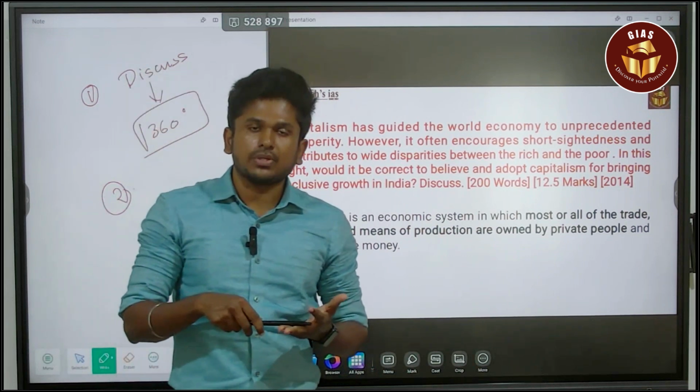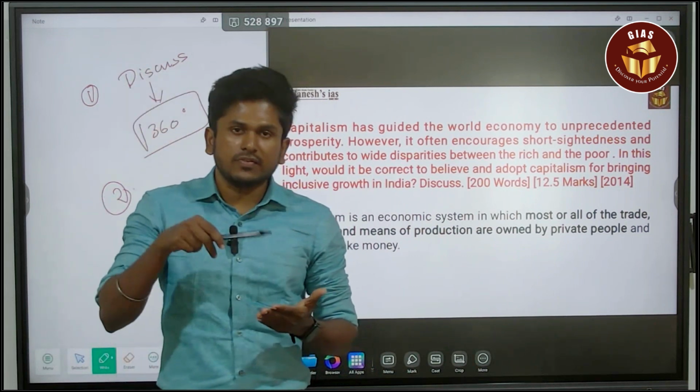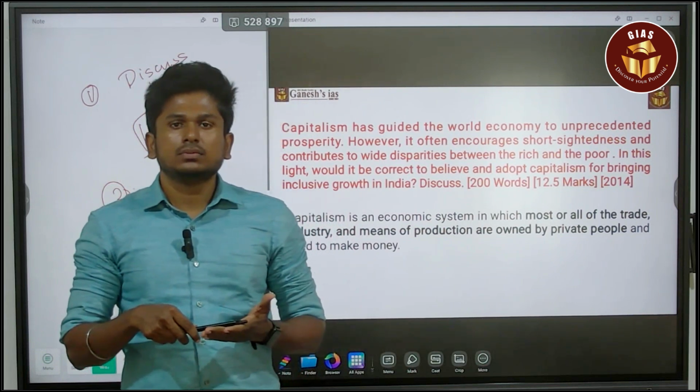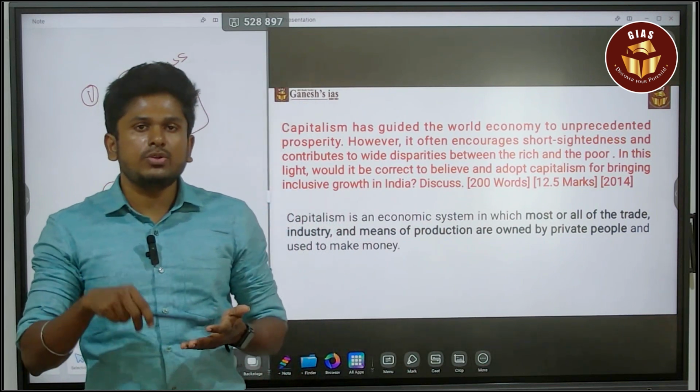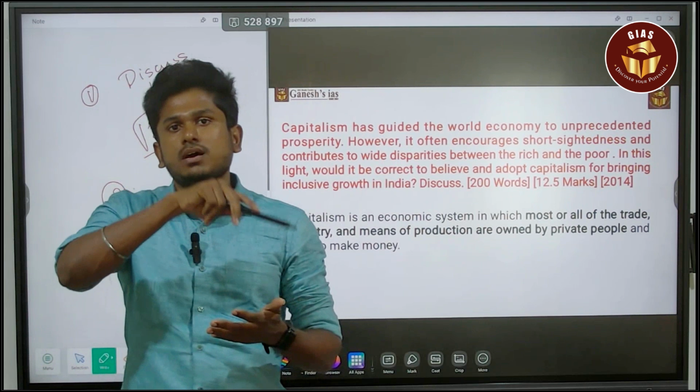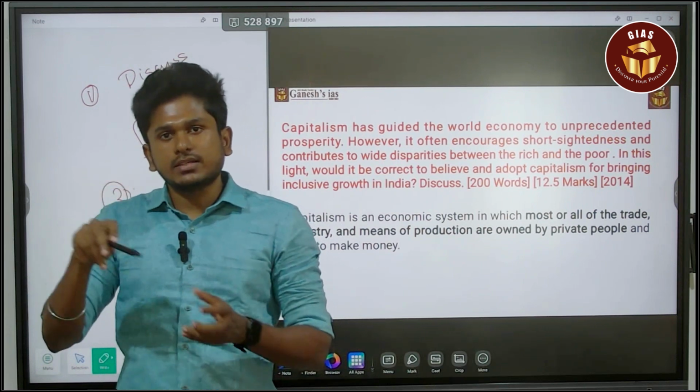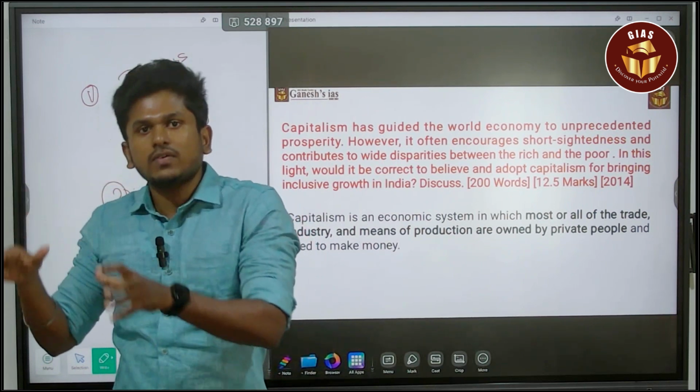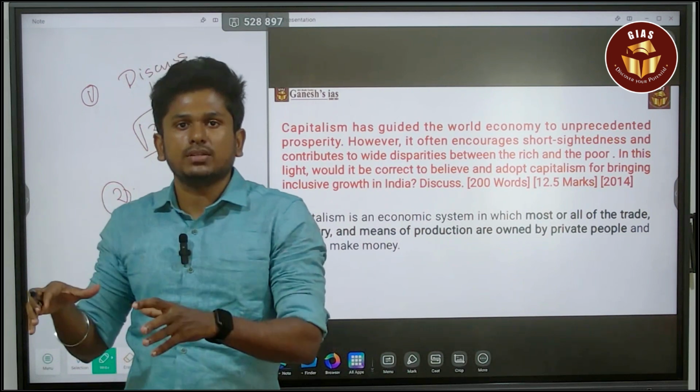Creation of slums will happen. Degradation of environment will happen. So at the end of the day, all these things are going to affect the low-level people, certain poor communities.